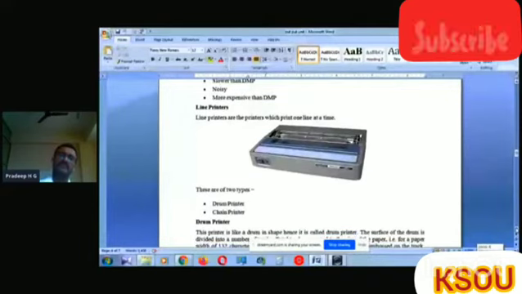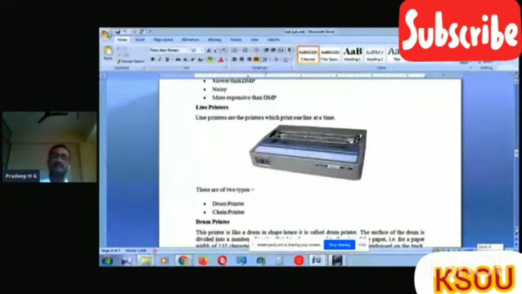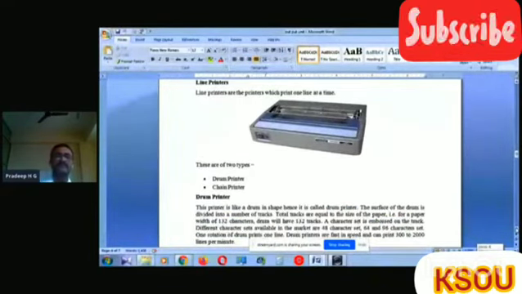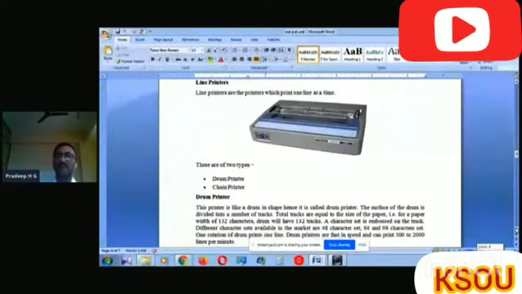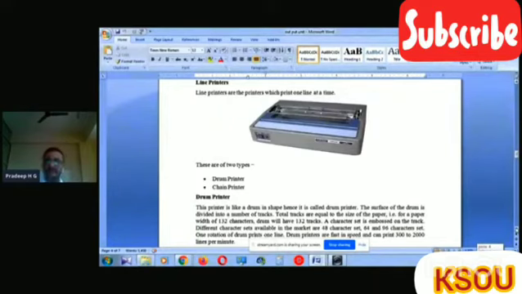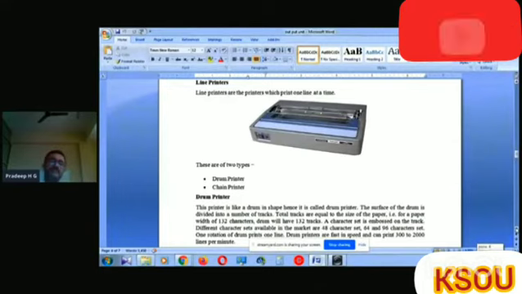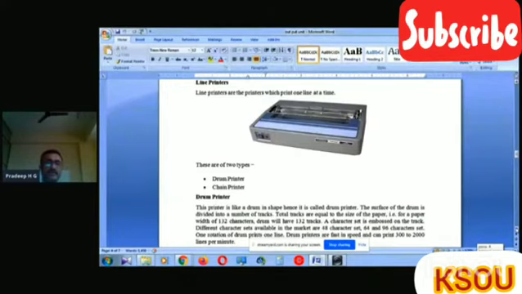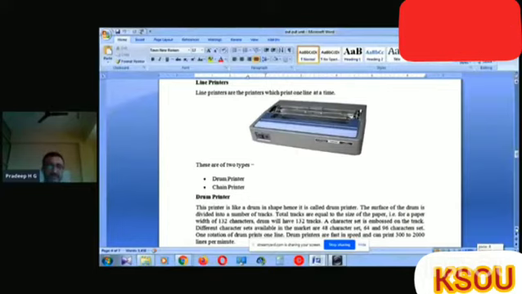Then we come to line printer. Line printers are the printers which print one line at a time. That's why we call it line printer. Even dot matrix and daisy wheel print character by character. In line printer, it prints a line at a time. These are two types: drum printer and chain printer.